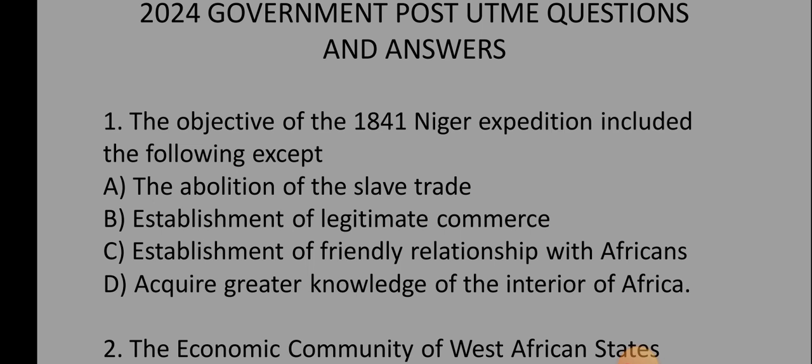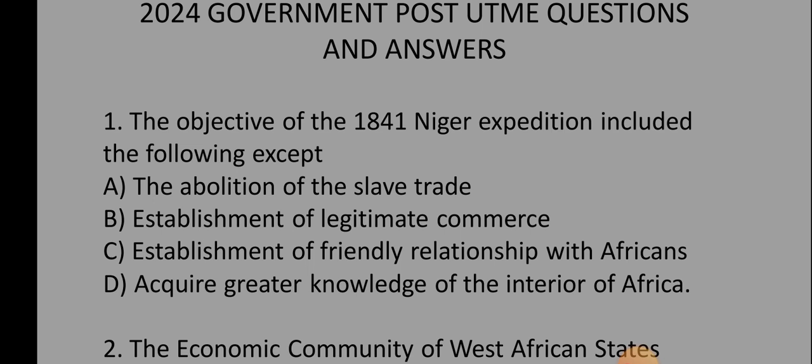Please take this tutorial very seriously. While you are studying with your Post UTME past questions, add this to it. Know all of these things and have them scored in your forehead, because I have a lot of candidates that have written Post UTME and they have all testified that it helped them a lot. So try your best, while you are studying with your Post UTME questions, to also study with this as well. It will definitely help you.